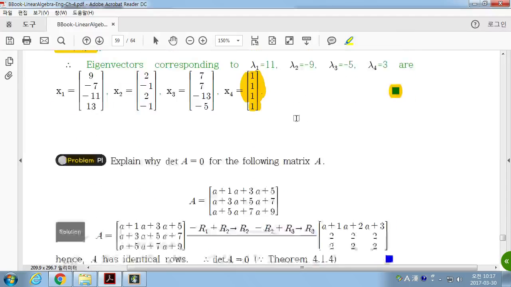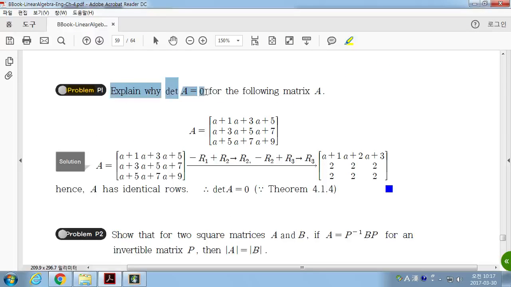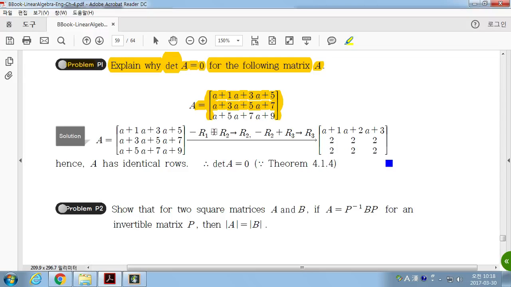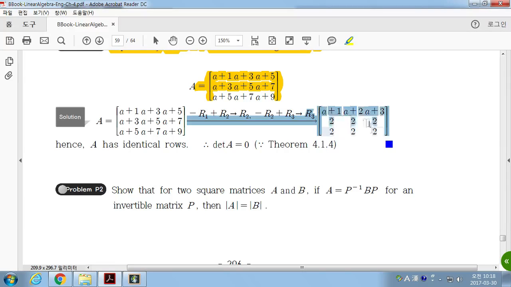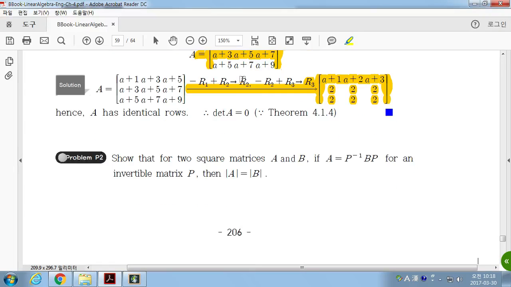That's it. So explain why the determinant of A is zero for the following matrix A. By the third type of elementary row operation, which doesn't change the determinant, if you simplify it like this, then you have 2 identical rows. So the determinant of this is 0, which means the determinant of the original matrix is 0.